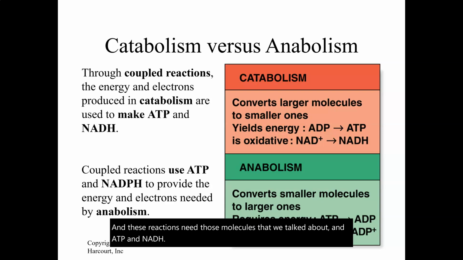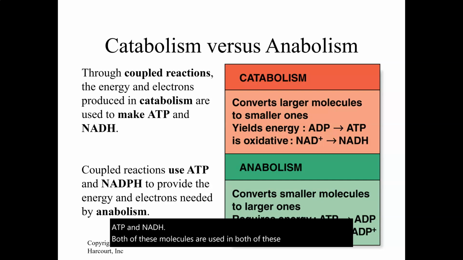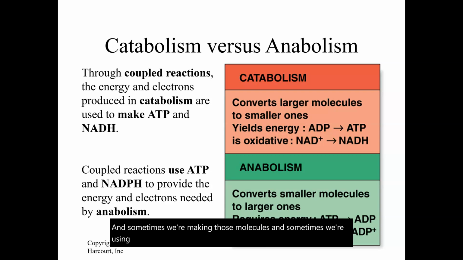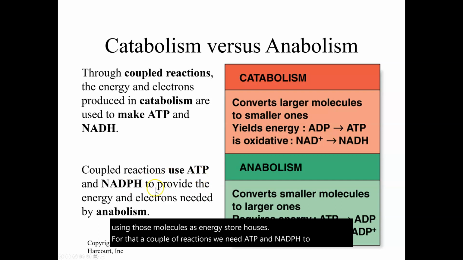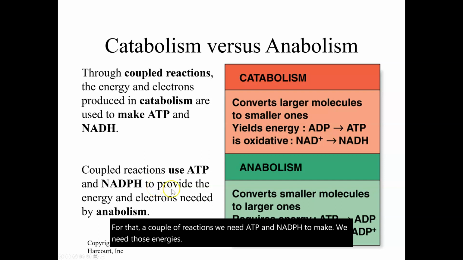Both of these molecules are used in both of these processes. And sometimes we're making those molecules, and sometimes we're using those molecules as energy storehouses. For the coupled reactions, we need ATP and NADPH, we need those energies. So it just depends on if we're making something or if we're breaking something down.